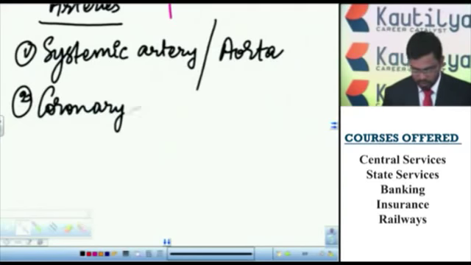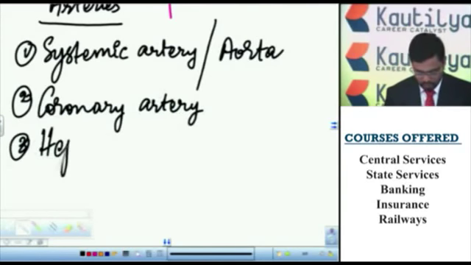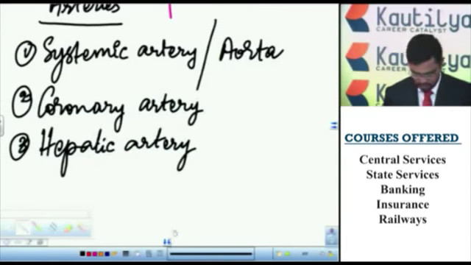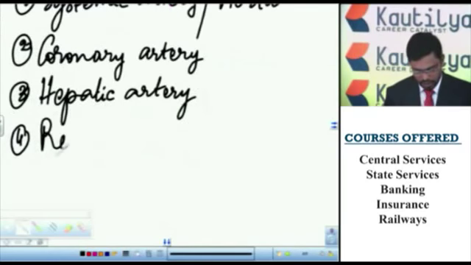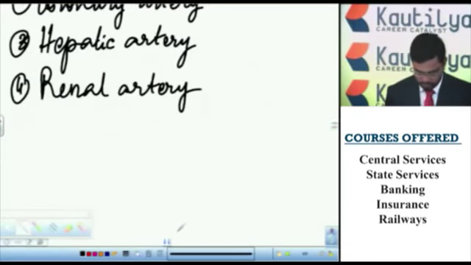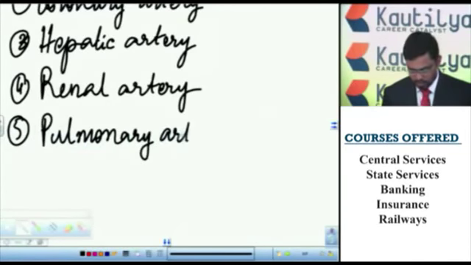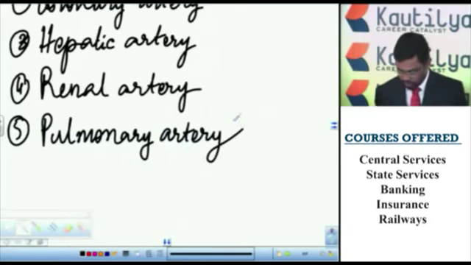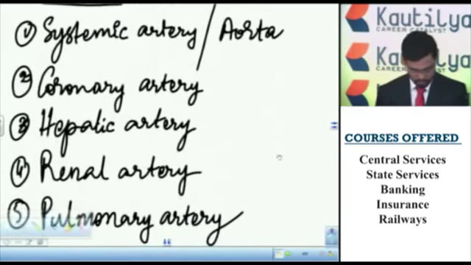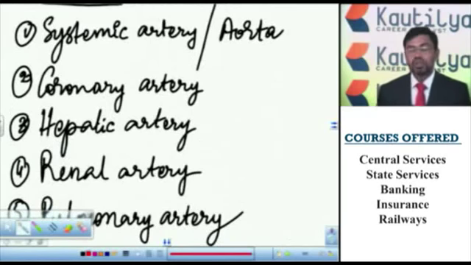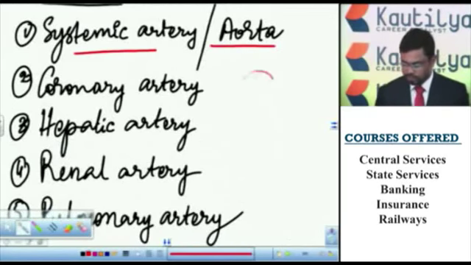Coronary artery, hepatic artery, renal artery, and pulmonary artery.